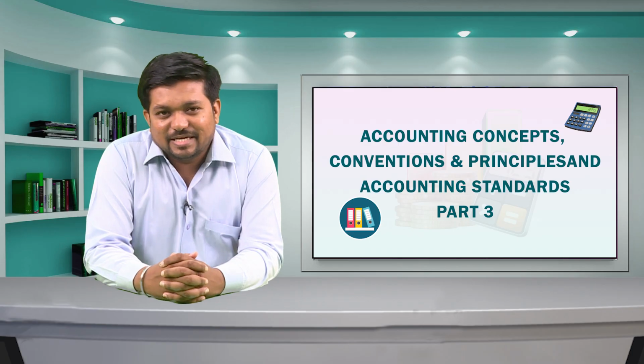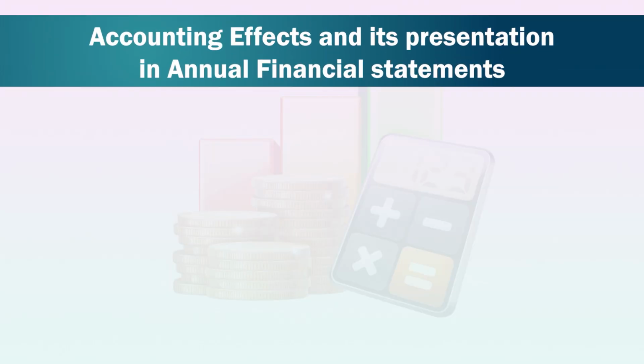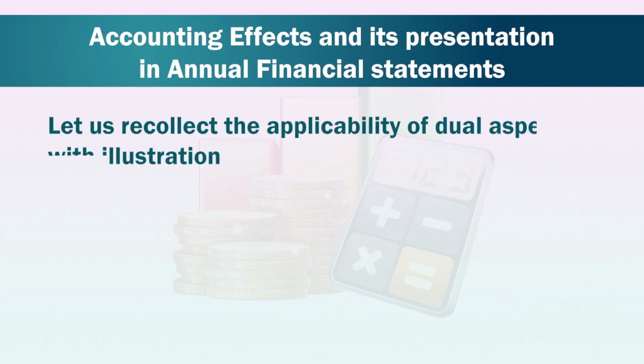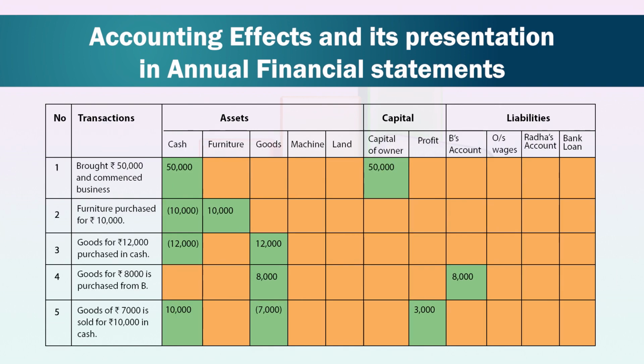Now, we will see the accounting effects and its presentation in annual financial statements. Let us recollect the applicability of dual aspect with illustration. You can see, based on transactions, number of columns are prepared. We already know the equation assets equals capital plus liabilities.